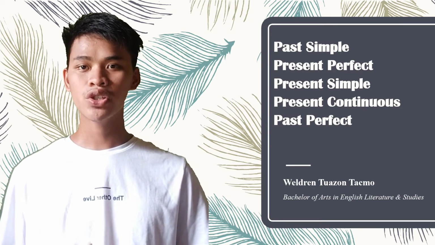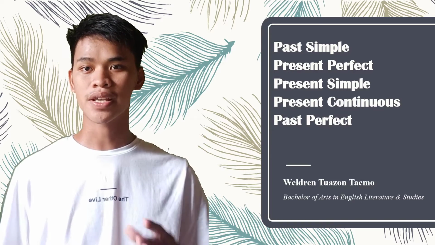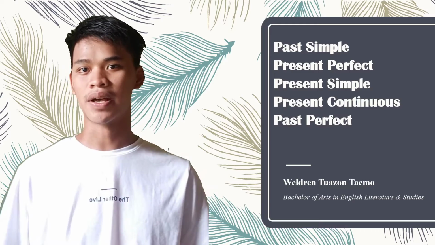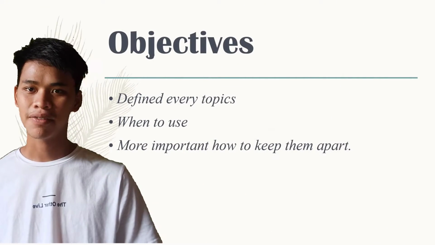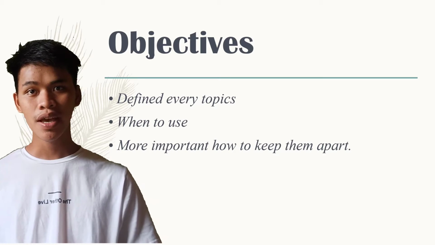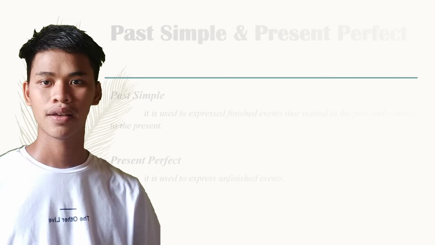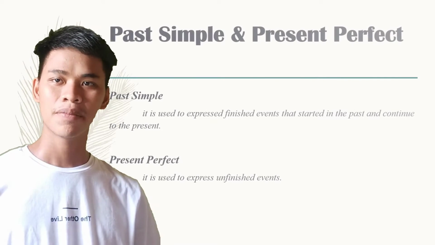And for today's video, I'm going to talk about the 5 topics, which are the past simple, present perfect, present simple, present continuous, and past perfect. Their objectives: define every topic, when to use them, and more important, how to keep them apart. Starting with past simple and present perfect.